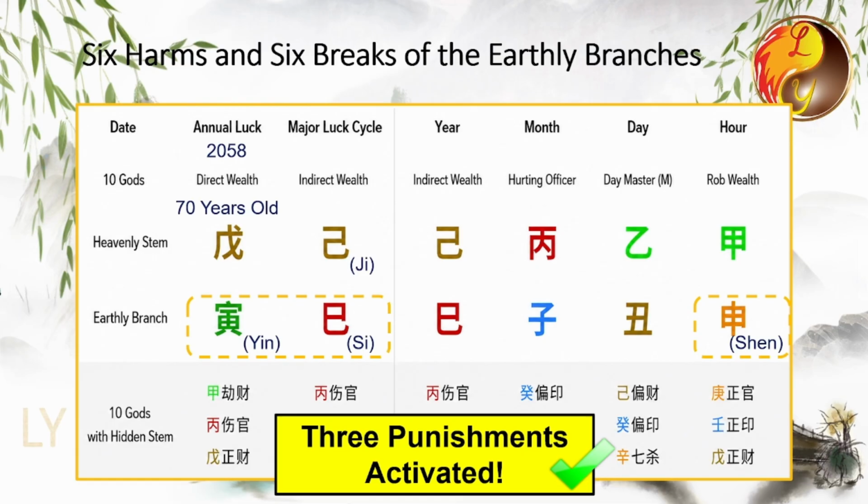Therefore, it is very likely that this particular year represents a life and death crisis. Experiencing punishments before the age of 36 is usually relatively manageable, but after 36, the impact becomes extremely severe. This is why the 3 punishments are considered the most serious.